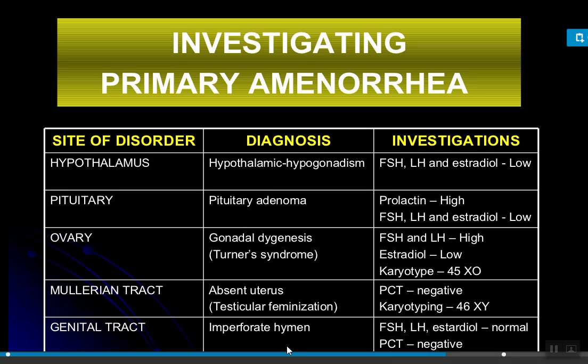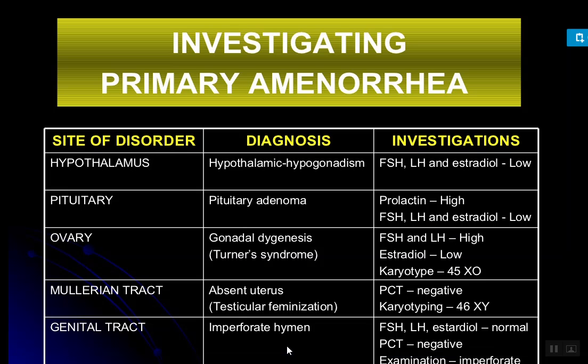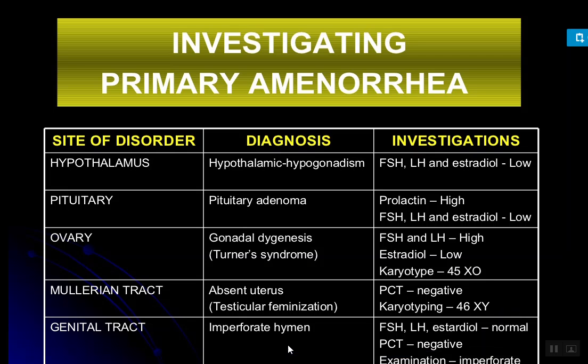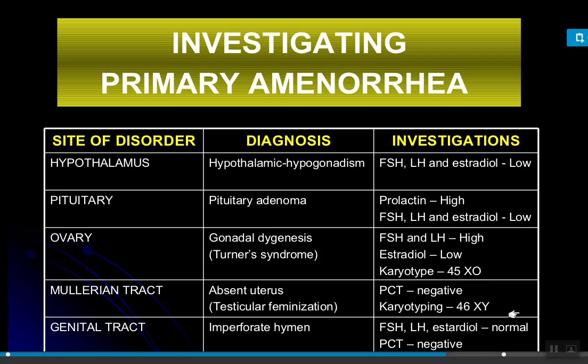If the ovaries are affected, then FSH, LH, estradiol, and karyotyping will change. If it is the Mullerian tract, the Mullerian duct, meaning absence of the uterus and other organs, then PCT is negative and karyotyping is done. PCT is a procalcitonin test which helps to assess any sepsis inside organs and the genital tract, then all will be normal but PCT is negative.